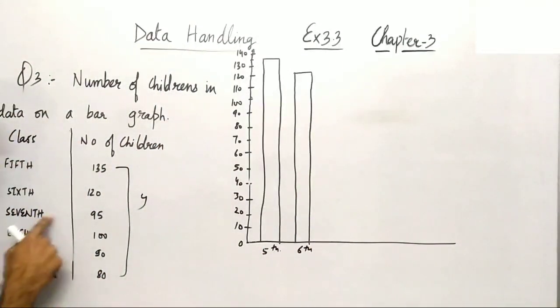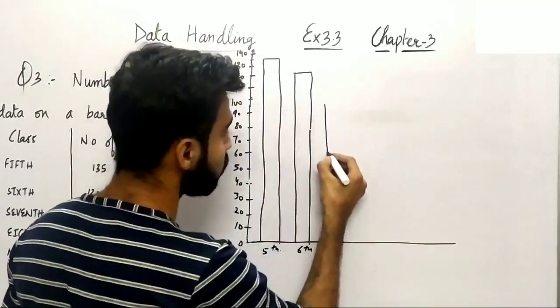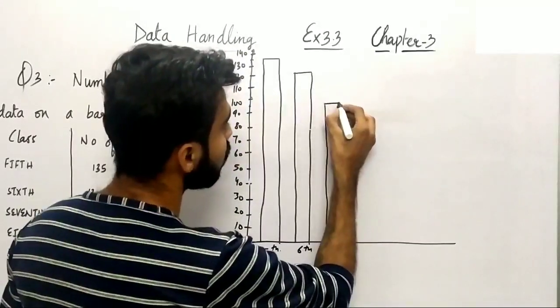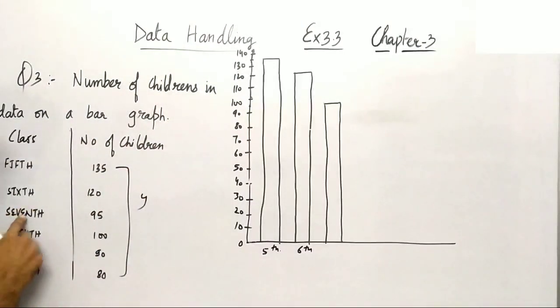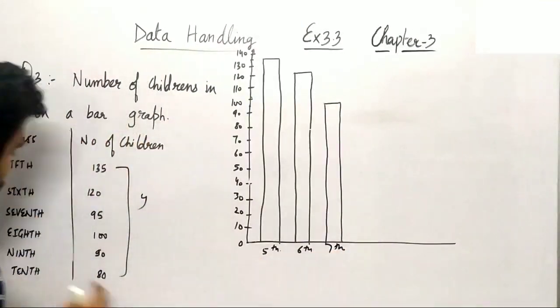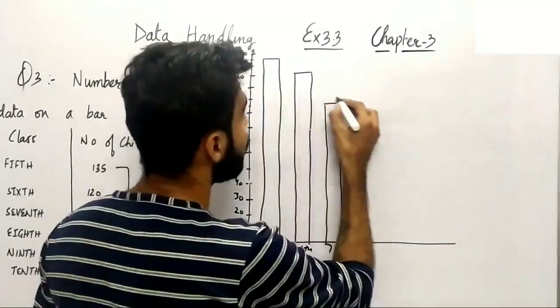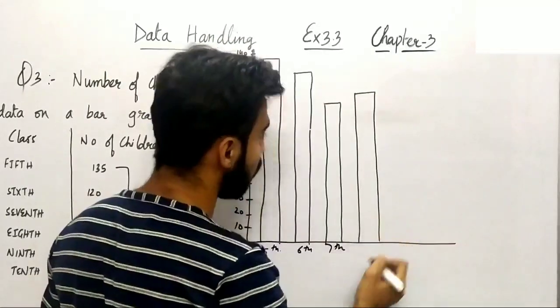Now similarly 7th has 95. So where is 95? You can see somewhere here. So I'm taking it 95. Let me just correct it. Now then you can see it is now 7th class. So let me just place it. Now in 8th there are 100. So let me just mark 100. So it is quite here, right? So let me just draw now 100.